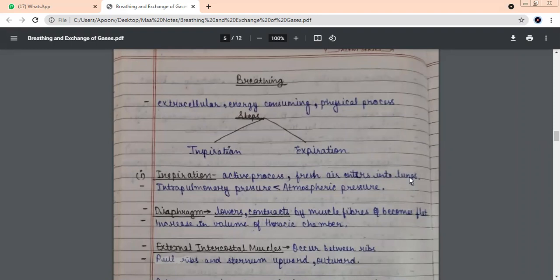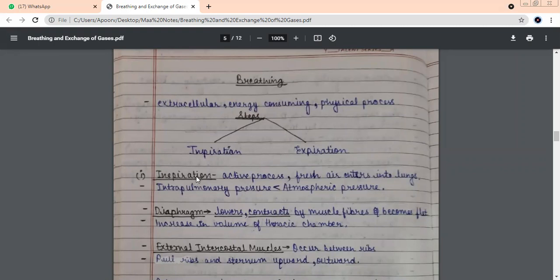Children, things always move from high pressure to low pressure, or low pressure to high pressure? High pressure to low pressure. Yes. Now related to what I've told you, the intrapulmonary pressure, the pressure inside the lungs, is less than which pressure? Atmospheric pressure. So obviously the air will be pushed from the atmosphere into the lungs.